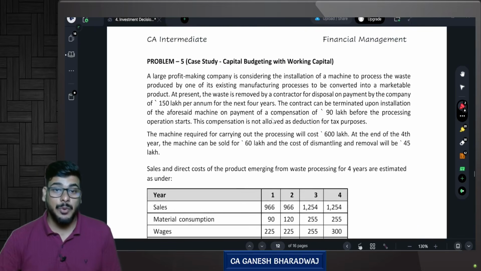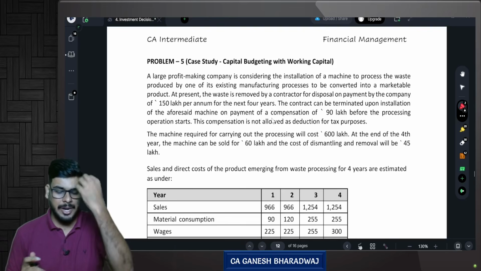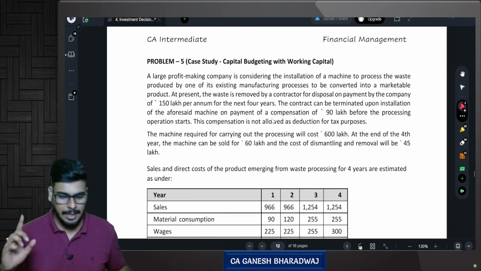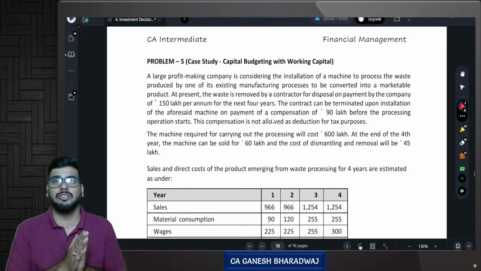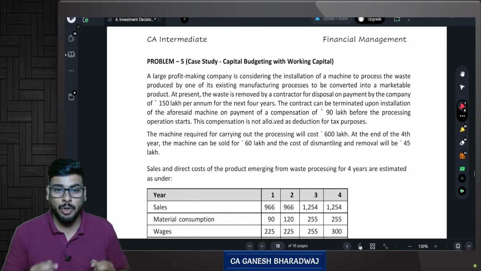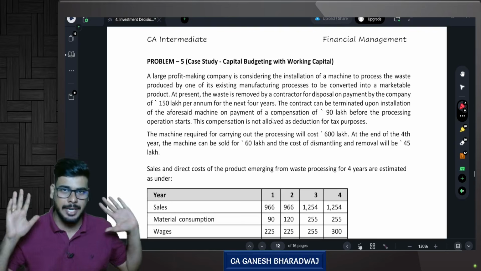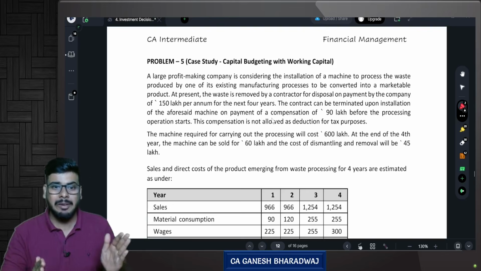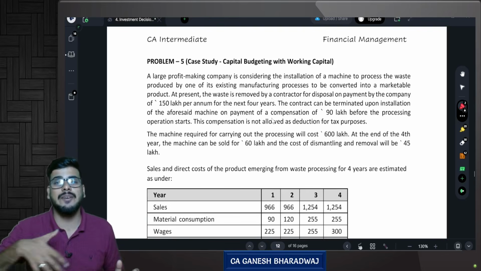Capital budgeting with working capital. Now this is a question which many students find difficult because they are not able to understand the question itself. Now guys, understand one thing. There is nothing new that we are going to study in this particular question. This is nothing more than applying the facts given in the question with whatever data we have studied till now. Are you clear with this? There is no rocket science here. Whatever we have studied, we are just going to apply with the relevant facts given in the question.